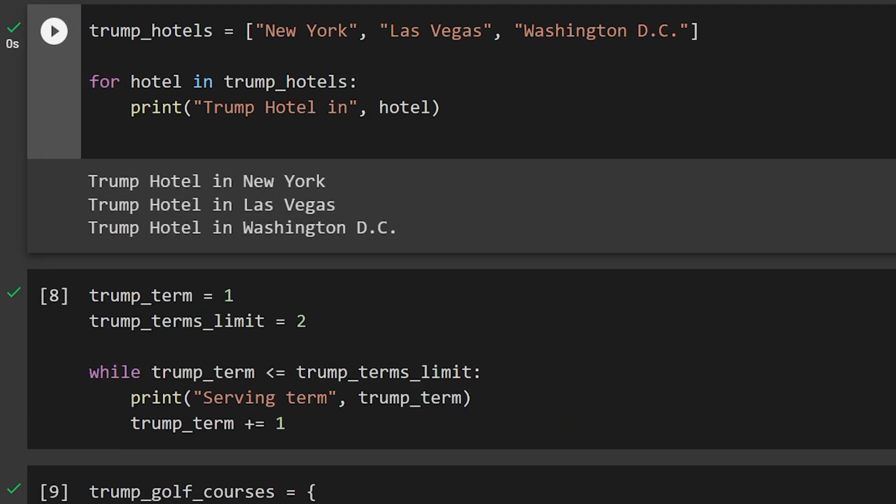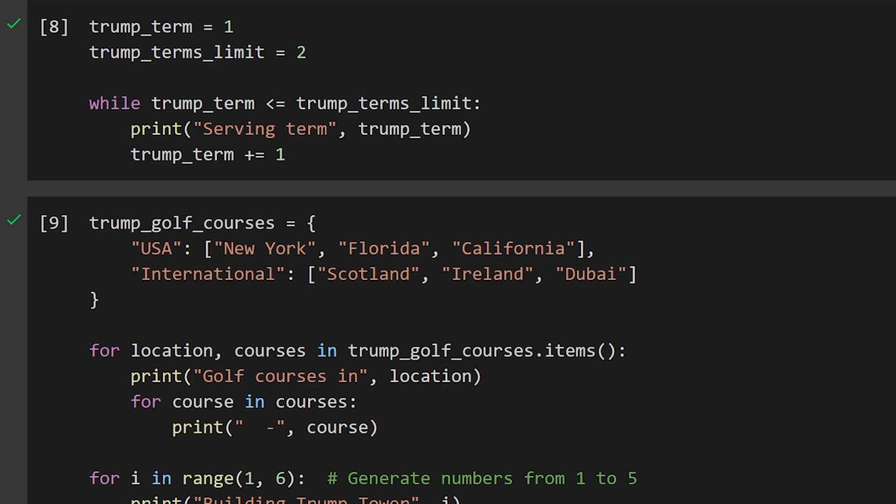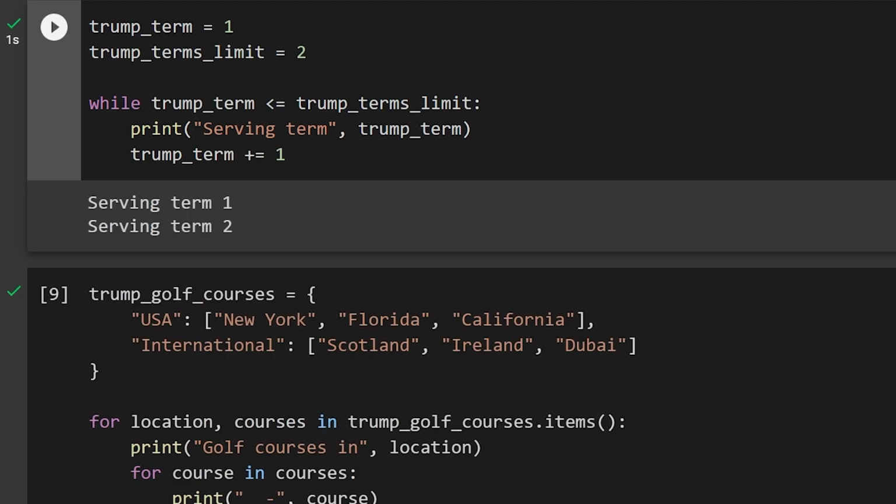Tremendous. Now let's talk about the while loop, which is about my presidential terms. I started with my first term and had a limit of 2 terms. The loop keeps going while my terms are less than or equal to the limit. In each iteration, it prints which term I'm serving and then increments the term count by 1.